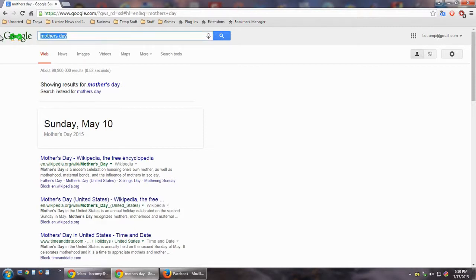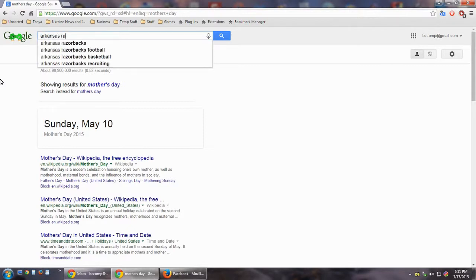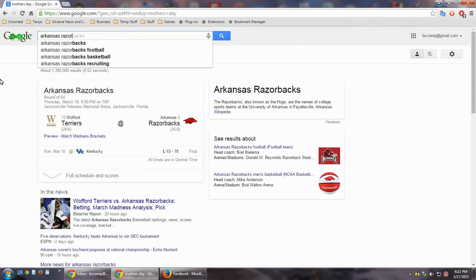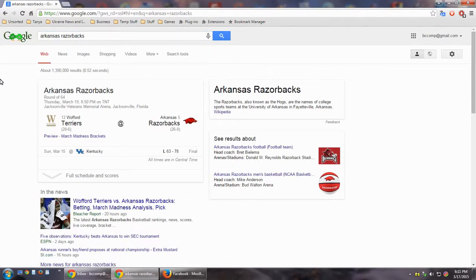Google will give you sports scores. If your team is playing a game, you just type in the name of the team. And of course Arkansas is not playing at this exact moment, so it'll tell me the previous score for the game they played and the next game that's coming up. If they were playing live, it would give me a fairly close exact score for the game that's going on.